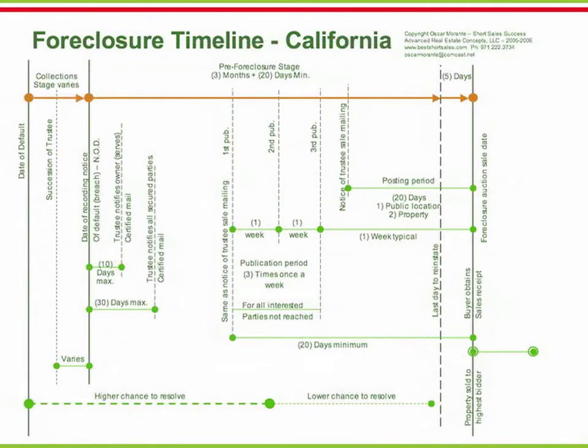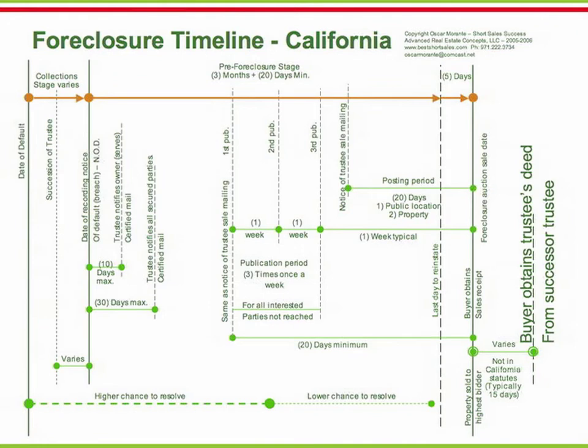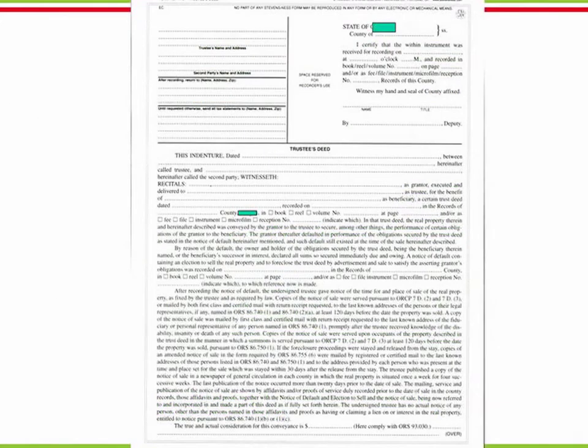At this point, the highest bidder is not yet the new property owner. The trustee has to confirm the validity of the sale. Trustee sales are sometimes nullified by last-minute bankruptcies, reinstatements, full payoffs, etc. As soon as the validity of the sale is confirmed, the highest bidder will obtain a trustee's deed and therefore become the new owner. This is a trustee deed sample.